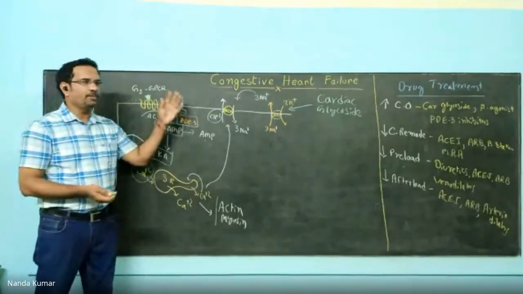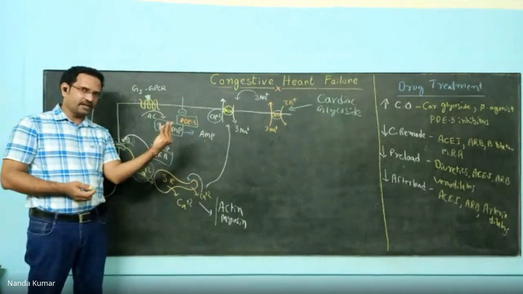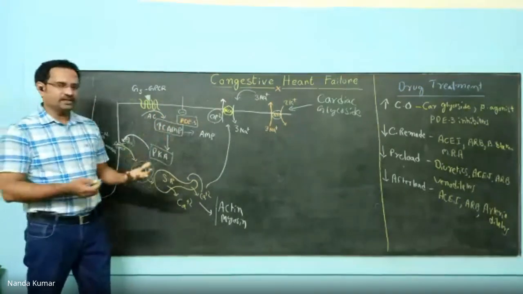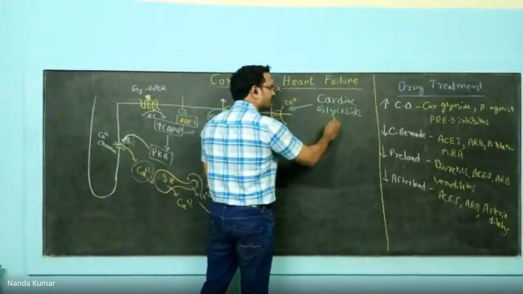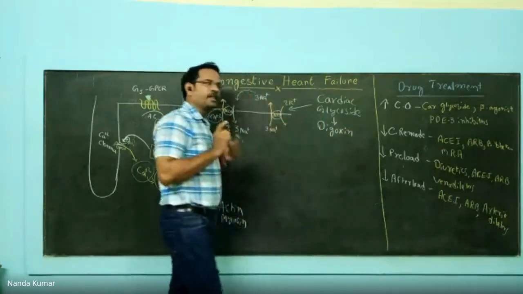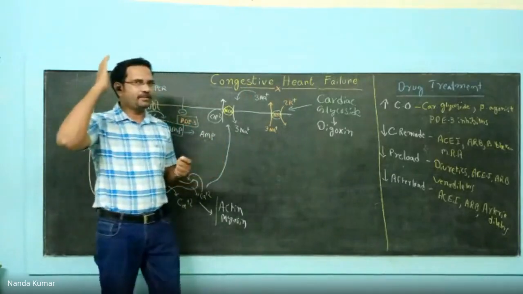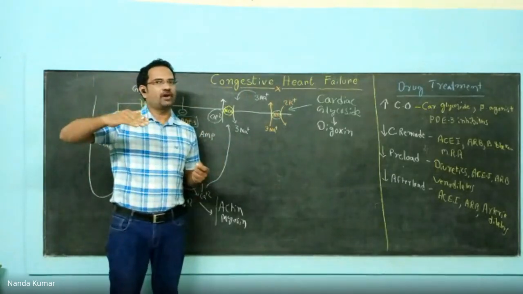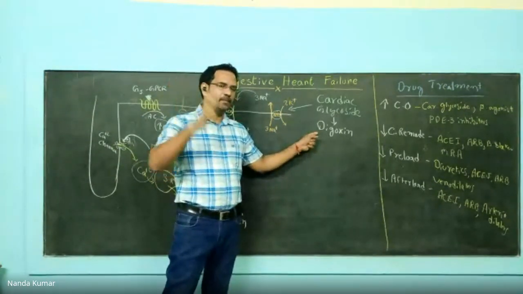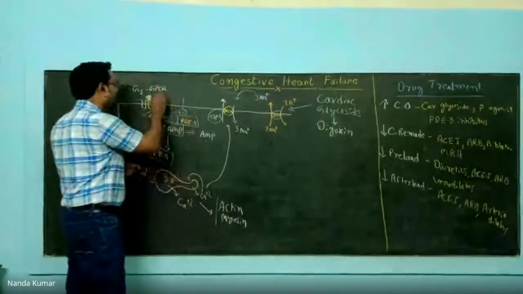So for all the three, the job is to increase intracellular levels of calcium, which increases positive inotropic action and causes an increase in cardiac output. Now drugs, in case of cardiac glycoside, as I told you, you have digoxin and digitoxin. But the widely used one is digoxin. Digitoxin has a higher amount of adverse effects, like it can cross the blood-brain barrier and bind with neuronal cells and cause neuronal kinds of adverse effects. Digoxin also crosses, but the amount crossed is less. So digoxin is preferred.